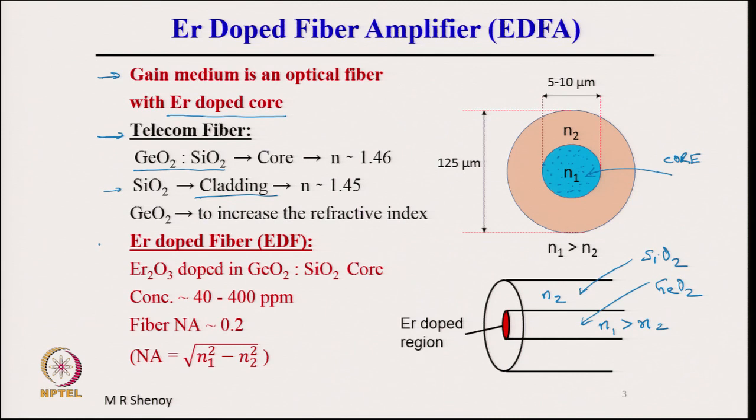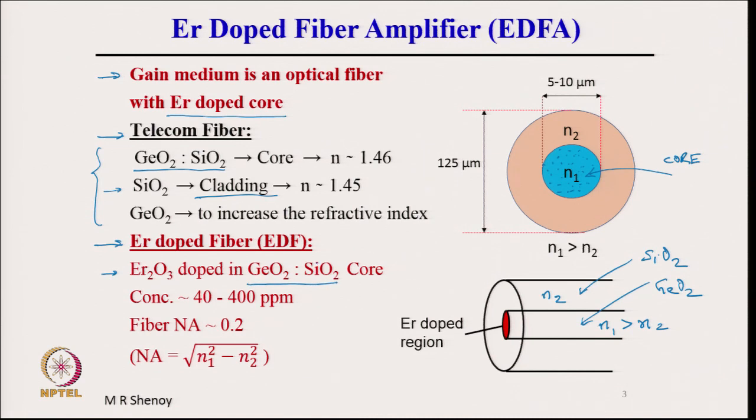Now, we come to the erbium doped fiber, EDF. This is the normal telecommunication grade fiber. In erbium doped fibers, erbium oxide is doped in the core, which is already doped with germanium oxide.